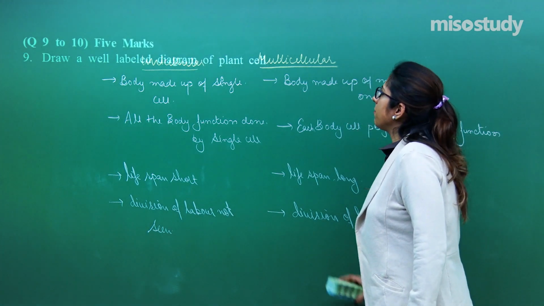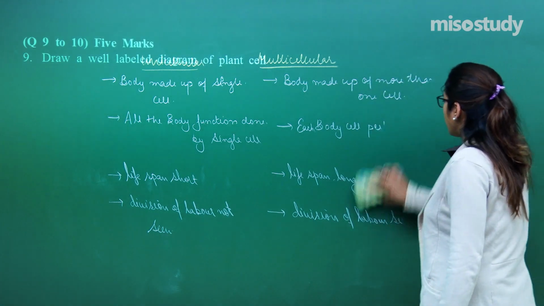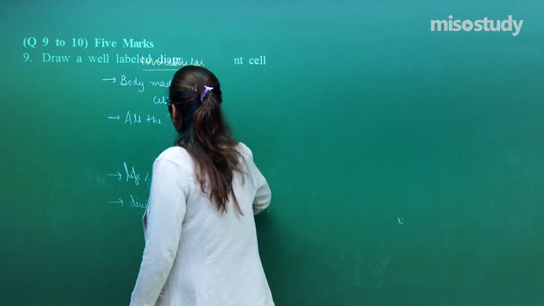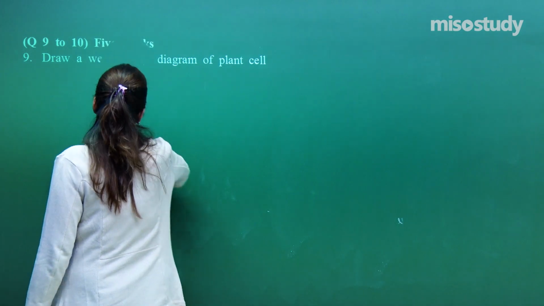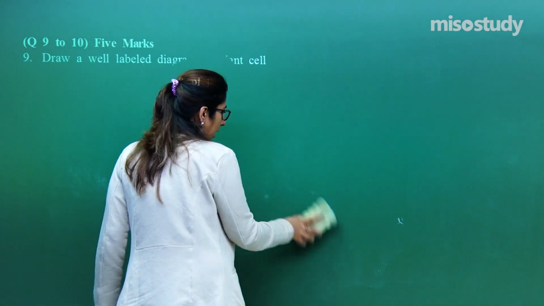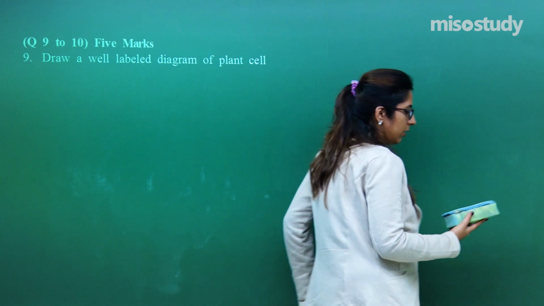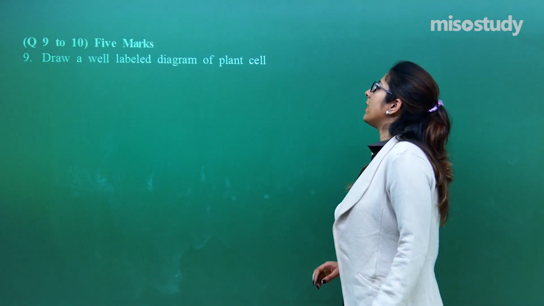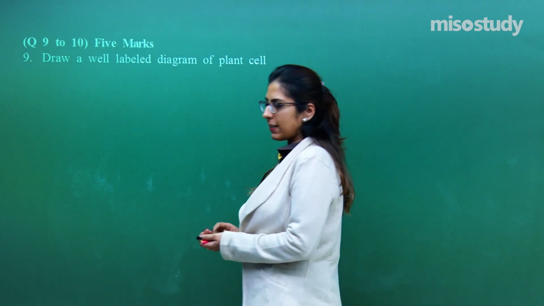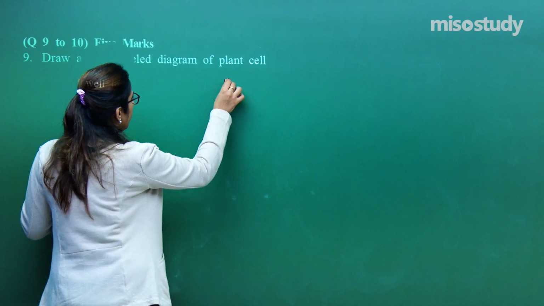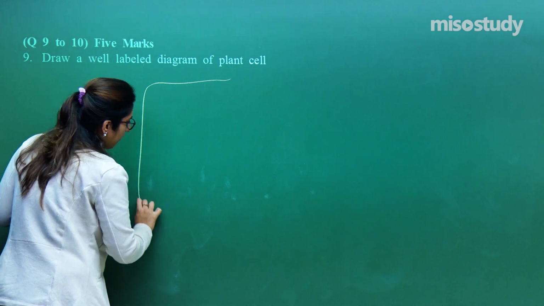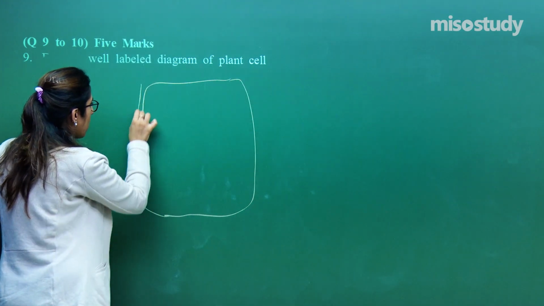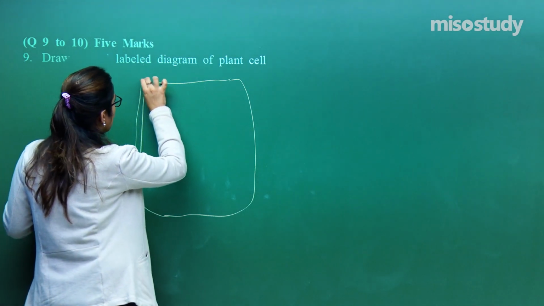Yes, this is a 5-mark question. Again, a very direct question from the notes which I have already given you. The questions which I have included in today's session are very, very, very important, right? So, draw a well-labeled diagram of a plant cell. Very easy, very direct as well. I'll just give you a rough diagram of a plant cell. This is how a plant cell looks like.